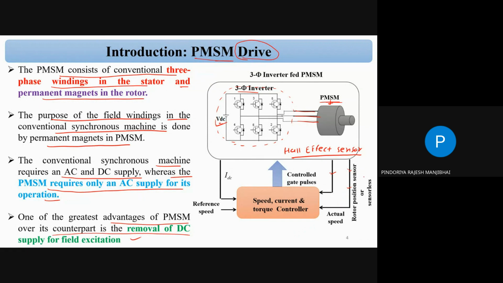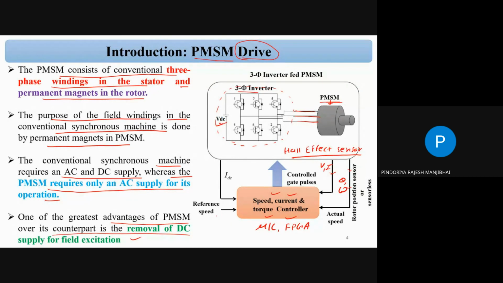There is sensorless, otherwise the sensor. Okay, and here this is voltage, current, and here is theta and the speed. So there is a feedback signal. There is speed, current, torque, and the controller. Correct. So we have to give everything to the controller. Maybe the controller is a microcontroller, maybe an FPGA, any controller we can use.